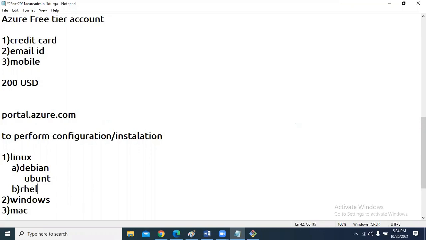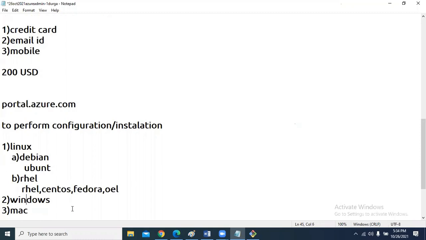Under RHEL, we have RHEL, CentOS, Fedora, and OEL. These are the subcategories of RHEL. When coming to Windows, we don't have any other categories.